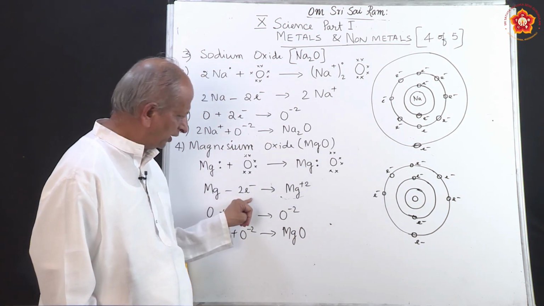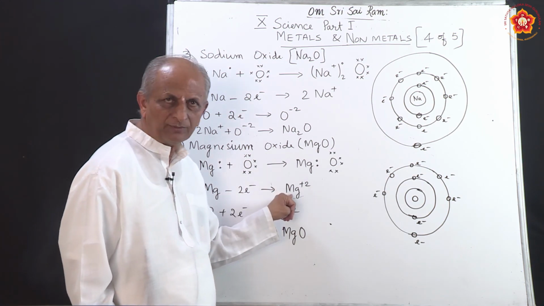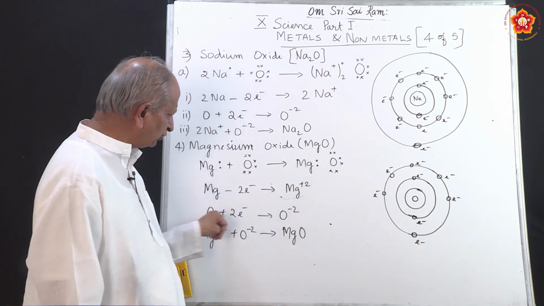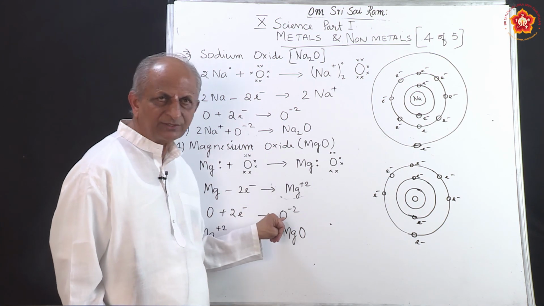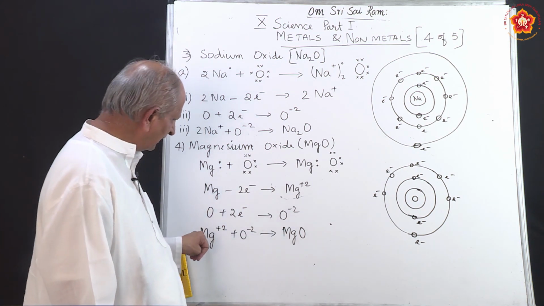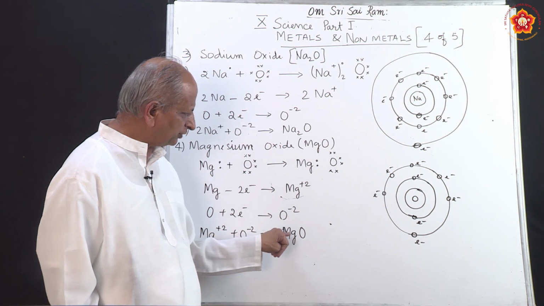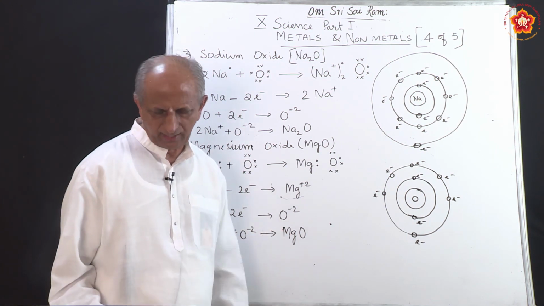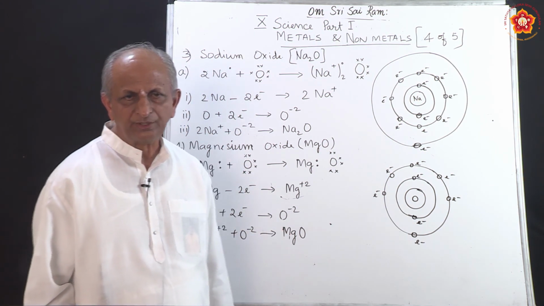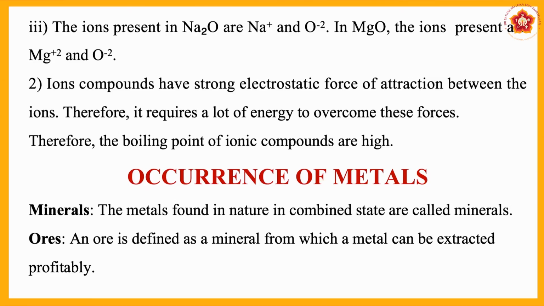Magnesium loses 2 electrons to form magnesium ions. Oxygen gains 2 electrons to become oxide, and hence magnesium plus oxygen gives magnesium oxide. It is an ionic compound. That is the dot formula. The ions present in sodium oxide are sodium ion and oxide ion. In magnesium oxide, the ions present are magnesium ion and oxide ion.